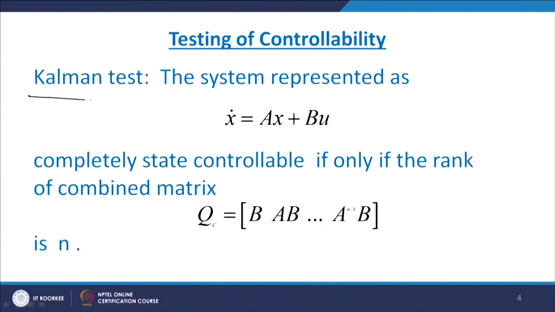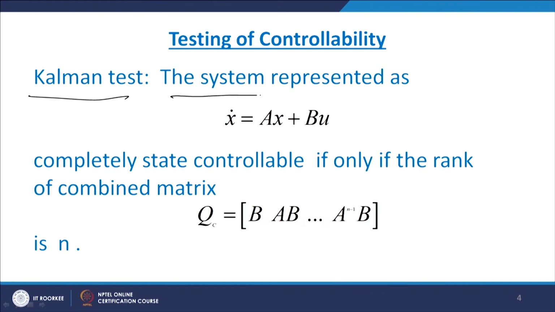The question has come, how to check the controllability of the system. Now, testing of the controllability. If you see the literature, there are two tests, one is called the Kalman test and the other is called the Gilbert test. Both have been used to check the controllability of the system. Now, first of all, we see the first test, the Kalman test.